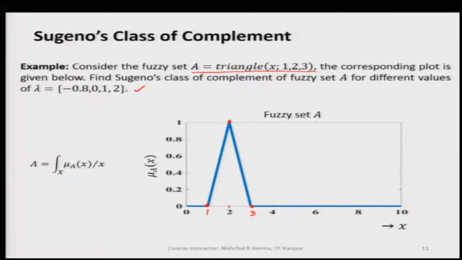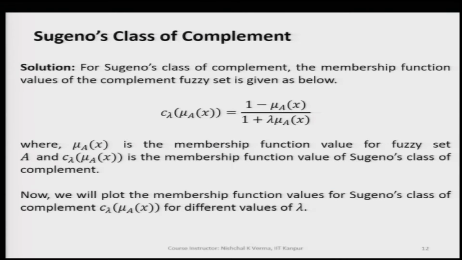So, let us now quickly go ahead and see what we are getting when we take lambda equal to minus 0.8, and what we are getting here as the Sugeno's complement of this fuzzy set. Again, we have this expression for computing the Sugeno's complement of membership values, because these membership values will be needed for expressing the complement of the fuzzy set A.